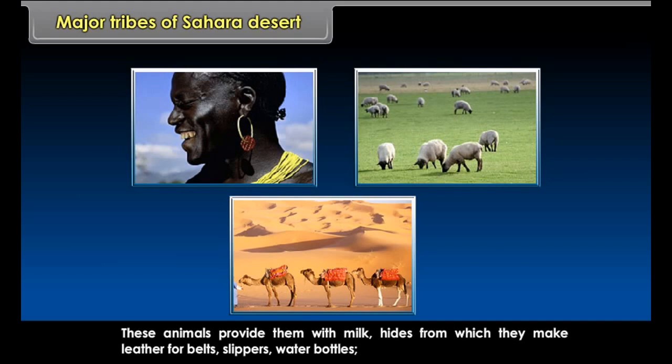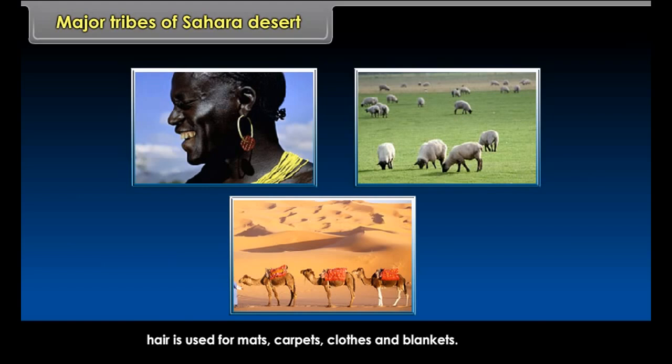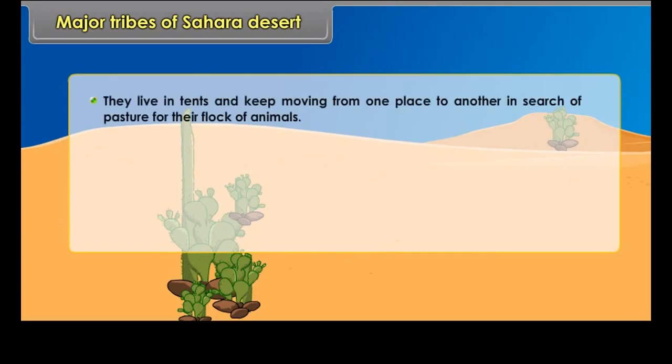Major tribes of Sahara Desert. The Bedouins are one of the major nomadic tribes of Sahara Desert. Many of them engage in rearing sheep, goats and camels. These animals provide them with milk and hides, from which they make leather for belts, slippers and water bottles.